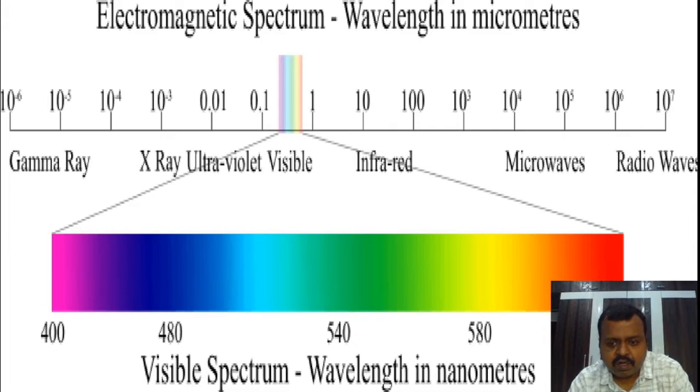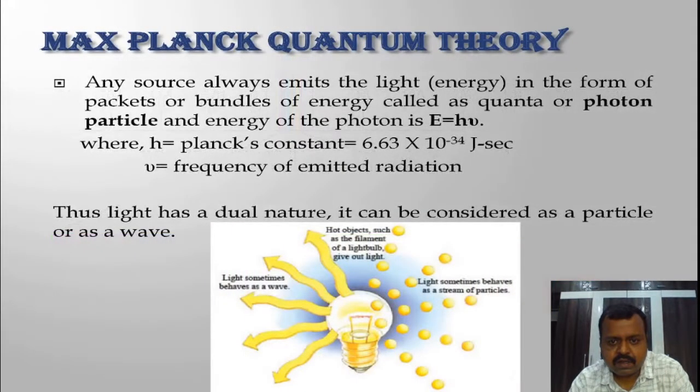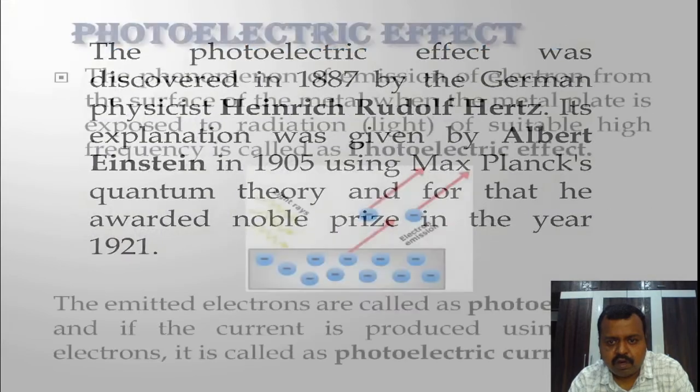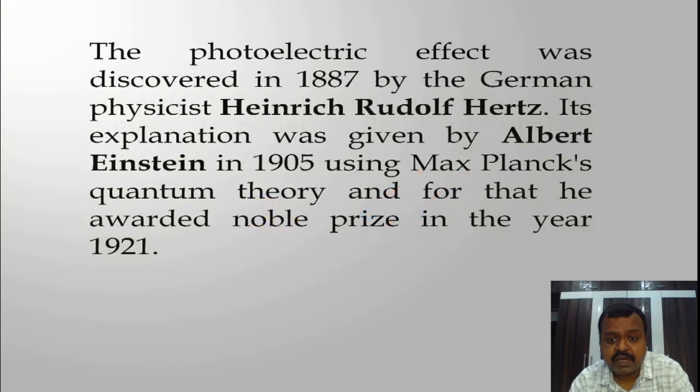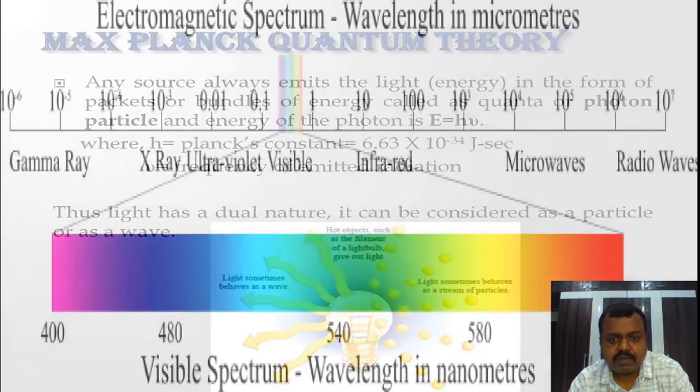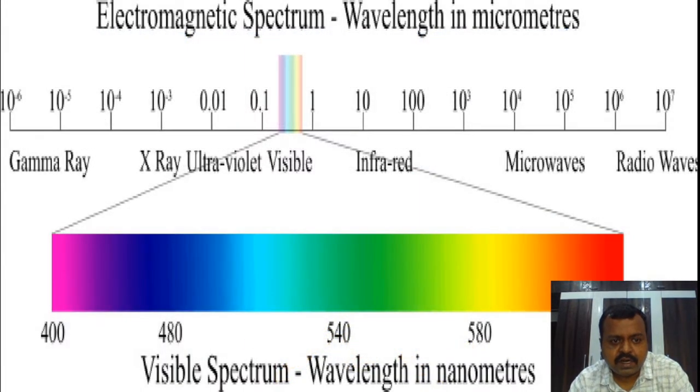Now in the definition of photoelectric effect, it is a phenomenon of emission of electrons when the metal is exposed to a high frequency radiation. So to have this phenomenon, we have to consider only high frequency radiation. And from this spectrum, it clearly reflects that gamma, X-ray and ultraviolet are the radiations with high frequency.